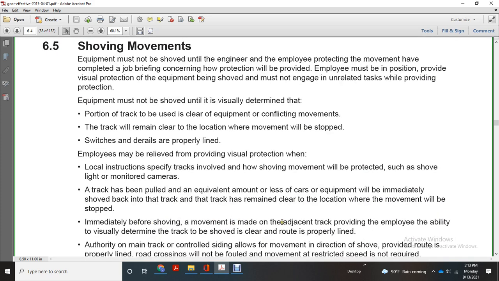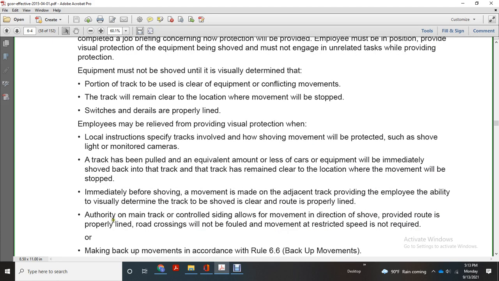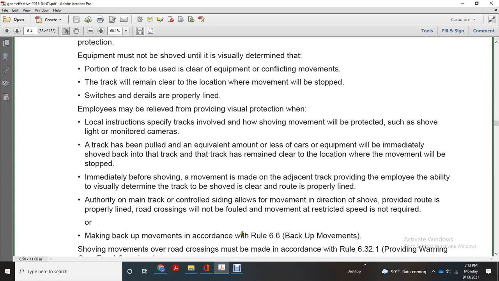The movement is made on the adjacent track, provided the employee is able to visually determine that the track to be shoved is clear and the route is properly lined. On a main track or controlled siding, authority allows movement in the direction shown, provided the route is properly lined. Road crossings will not be fouled if restricted speed is not required. Make backup movements according to Rule 6.6.